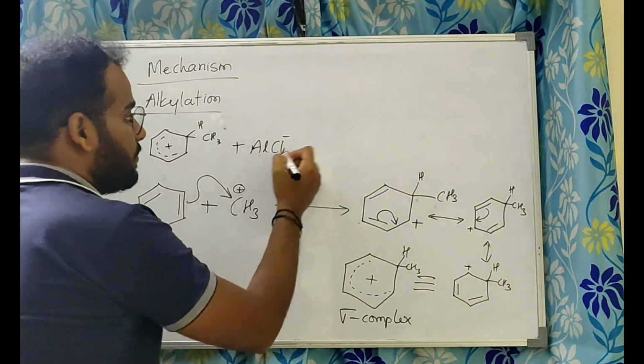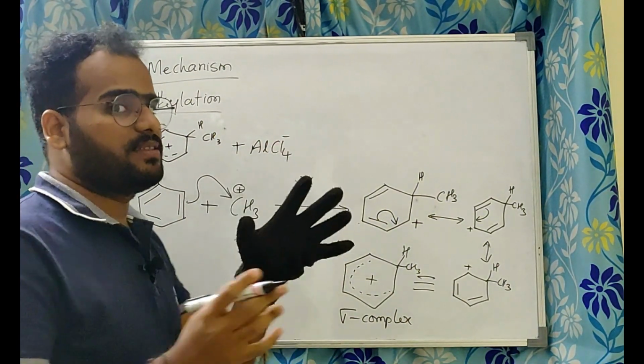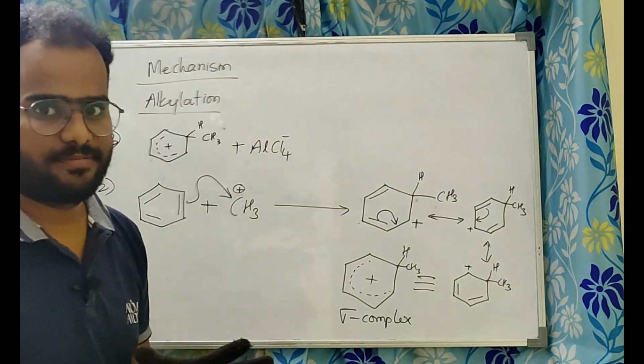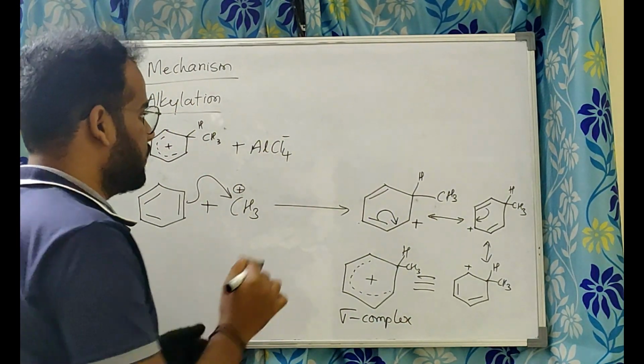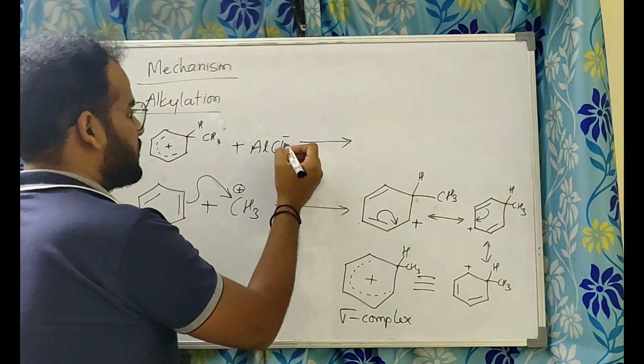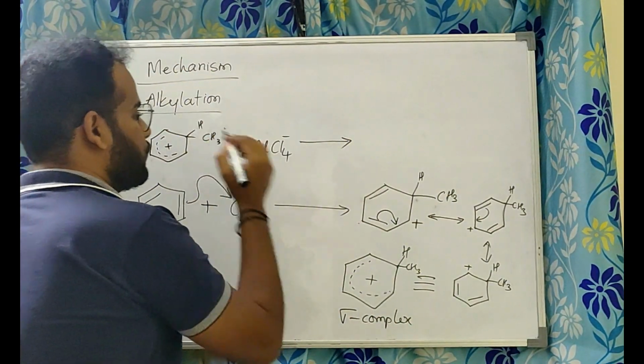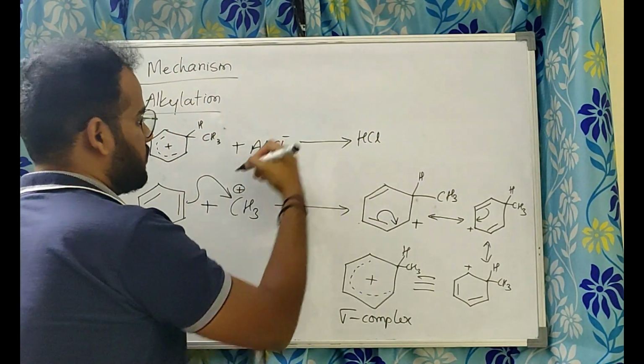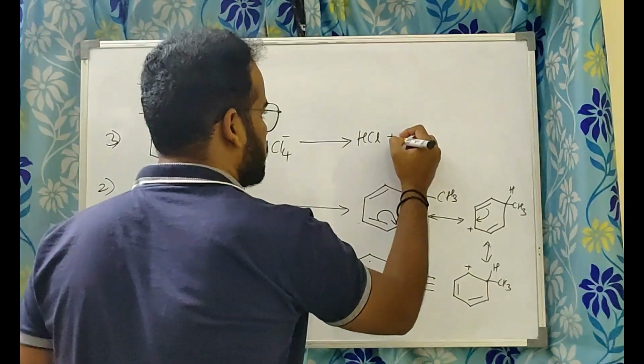Cl minus, whatever went with AlCl3, now wants to join with proton. You know, understanding the story means Cl minus will take the proton, it will form HCl. AlCl4 minus, Cl minus gone, AlCl3 left.